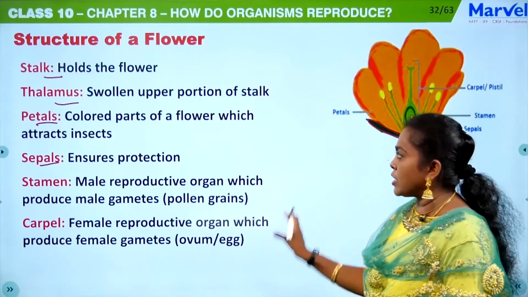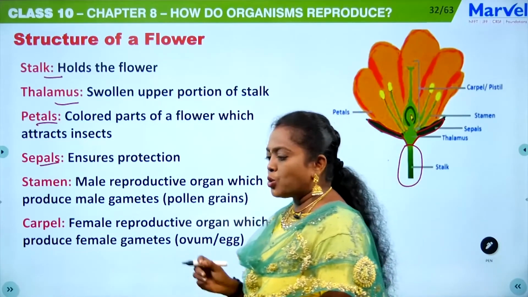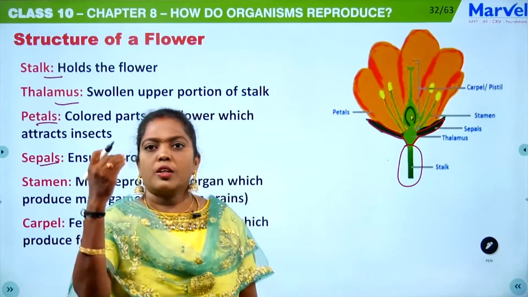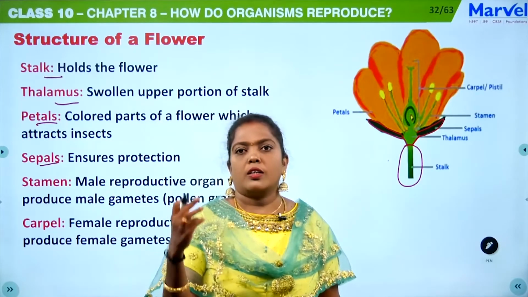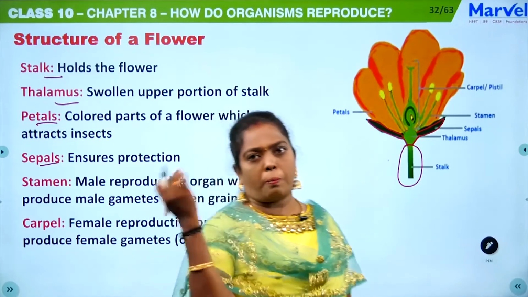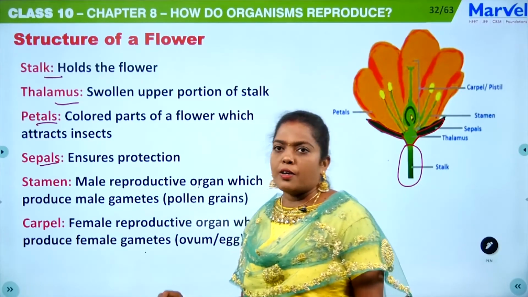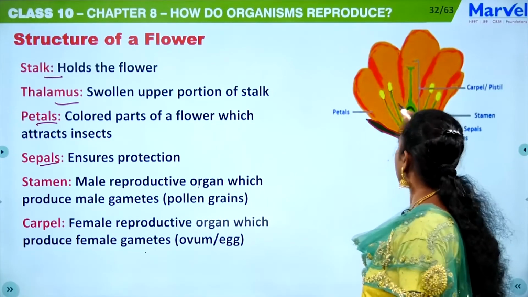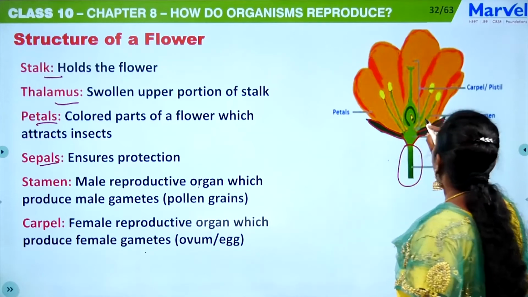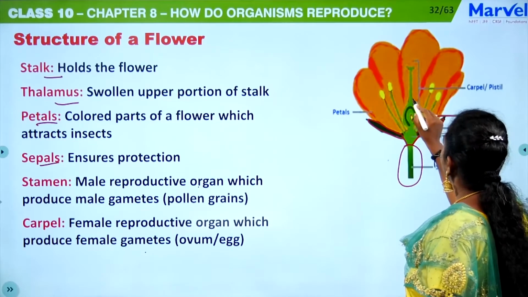So if they are asking you to explain the structure of a flower, please do remember that you have to give topics: stalk, thalamus, petal, sepal, stamen, carpel, like that. So stamen is the male part and carpel is the female part. Then just draw a simple diagram like this and you can explain. This is the stamen, this is the female part.